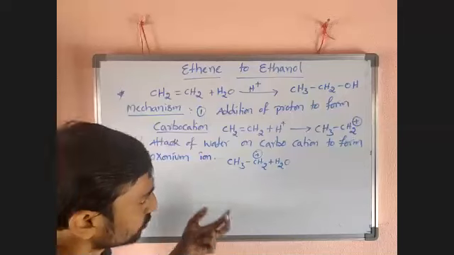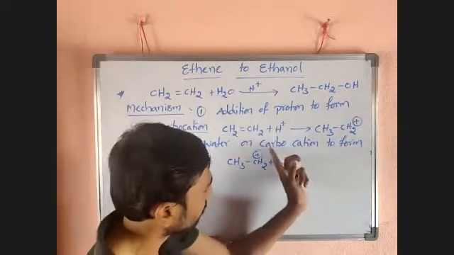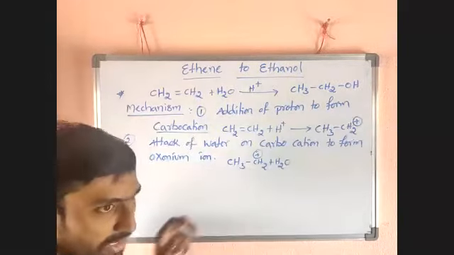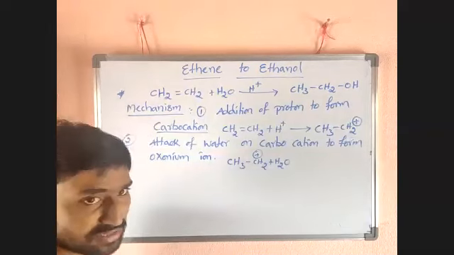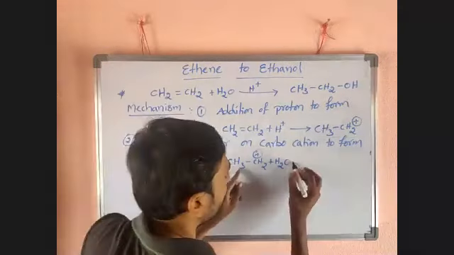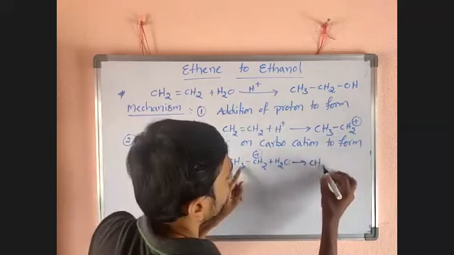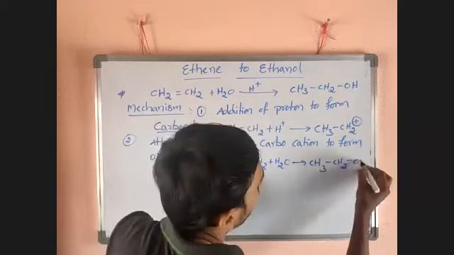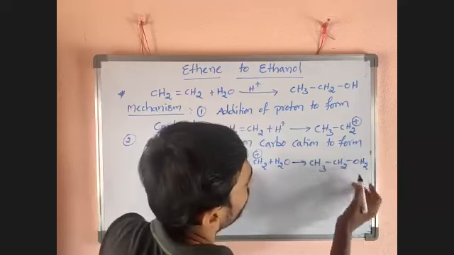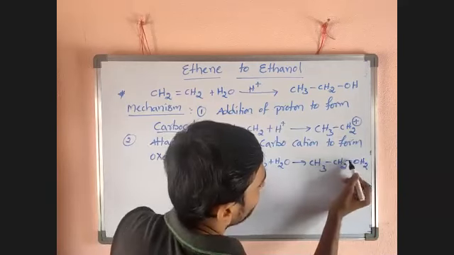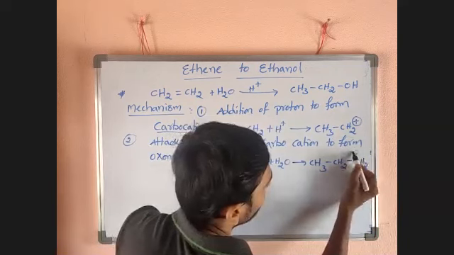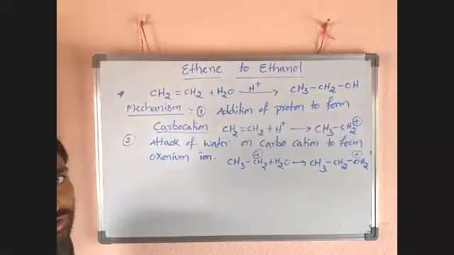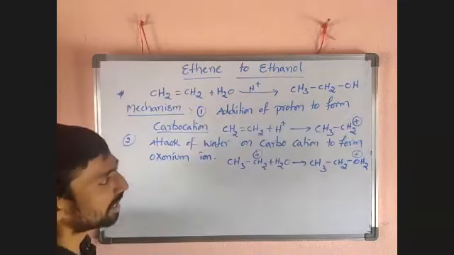Oxonium ion. If carbon is positive, that one is called carbocation. Oxygen with positive charge is nothing but oxonium ion. Just to clear what's happened: CH3 is there now, CH2 is there now. Then what do we add? Water, OH2, it is nothing but H2O. Now this oxygen has 3 bonds, here 1 bond, here 2 bonds. That's why it is with a positive charge. So it is called oxonium ion.